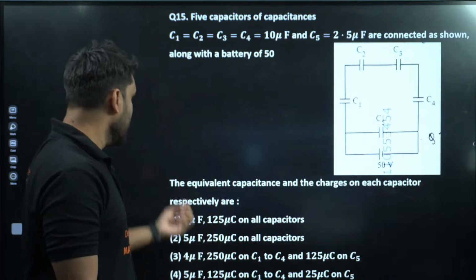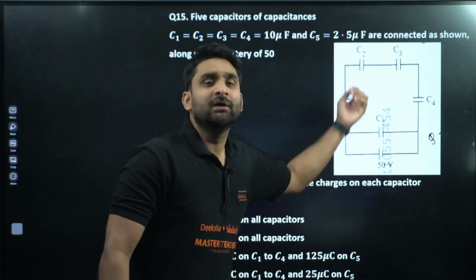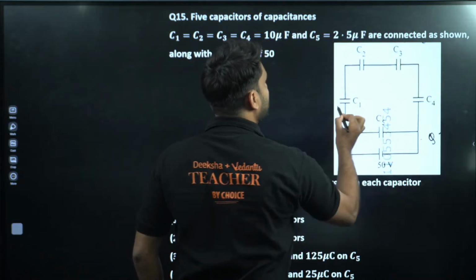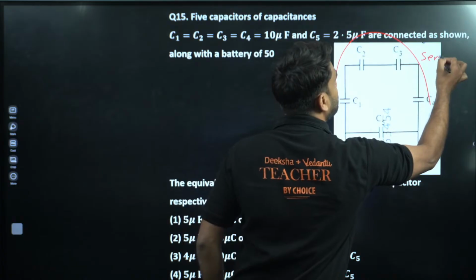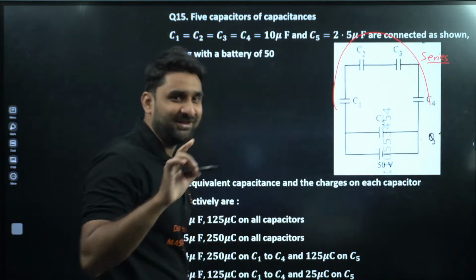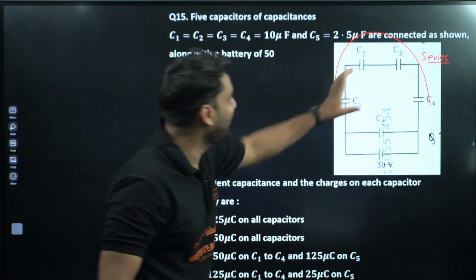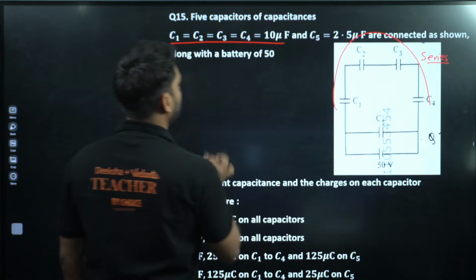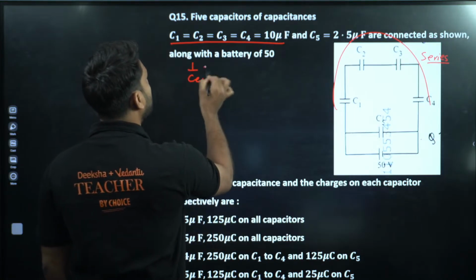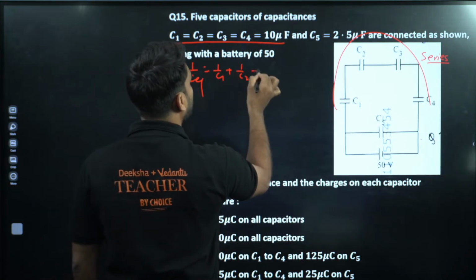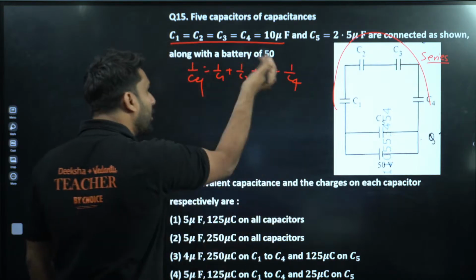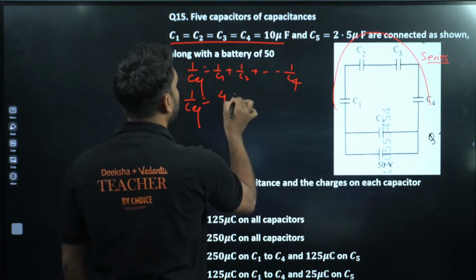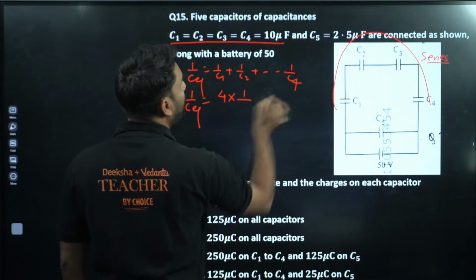So my dear champion, let's find out the equivalent capacitance first. These capacitors are all connected in series and all the capacitances are equal. So we have the formula for series: 1 by C equivalent is equal to 1 by C1 plus 1 by C2 plus so on. All the capacitors have equal capacitance, so we can write 4 into 1 by 10.